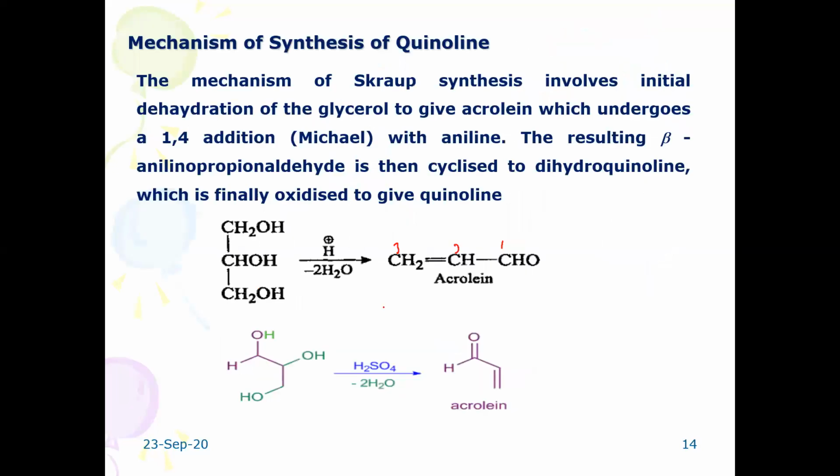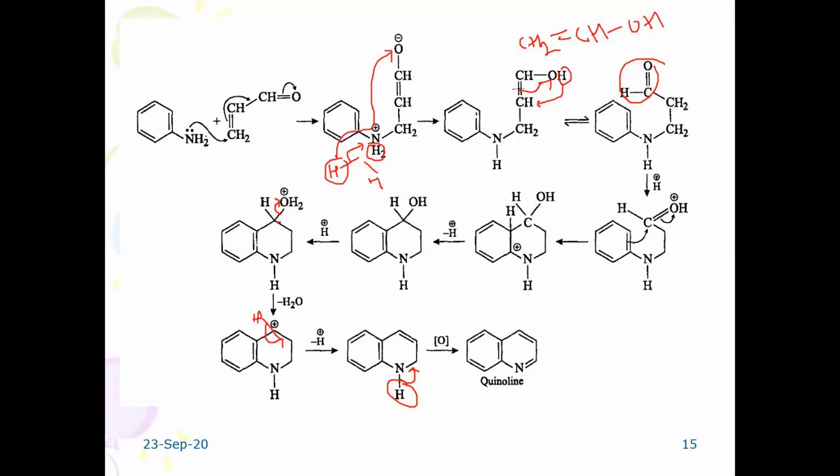Once you go through the mechanism of this one, it undergoes 1,4 addition. Michael addition reaction is taking place. 1,4 addition. So here 1, 2, 3. So this part, the 1,4 addition reaction is possible, and then the following rearrangements are taking place. So this is how the quinoline is going to be synthesized by Skraup synthesis method.